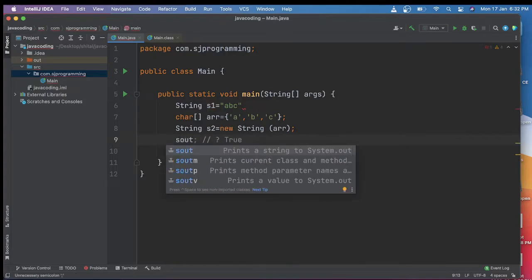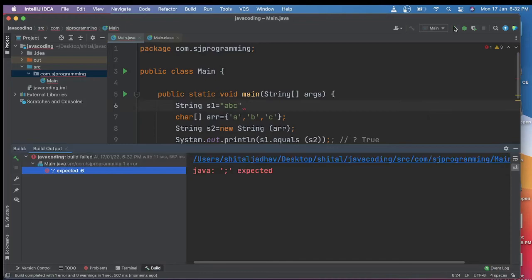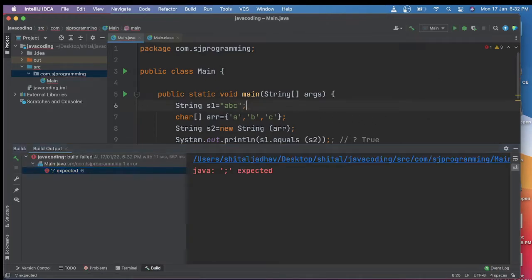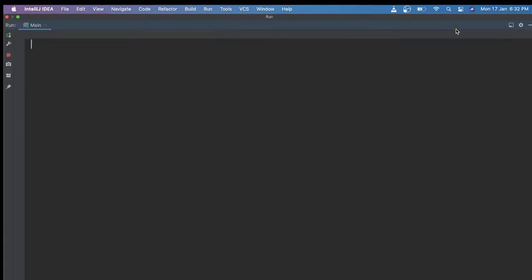Now I am saving the program and let's execute it. This semicolon is left, so now again just run the program and see what will be the output.